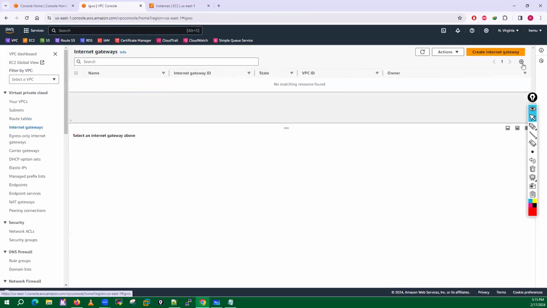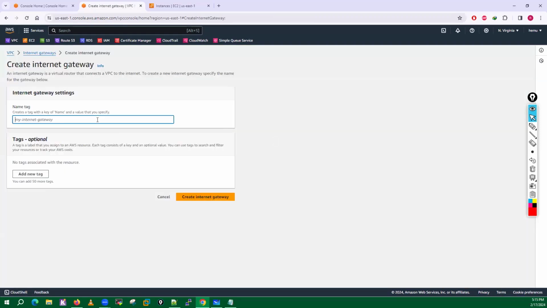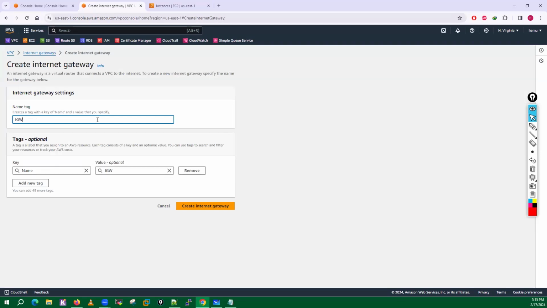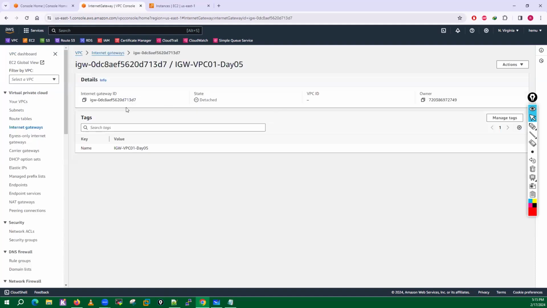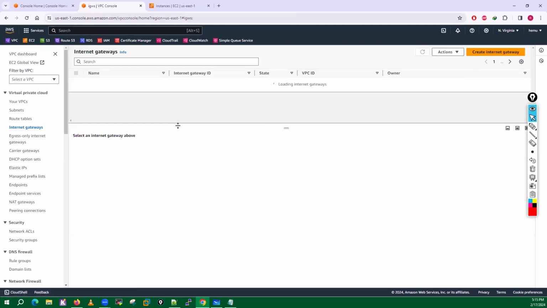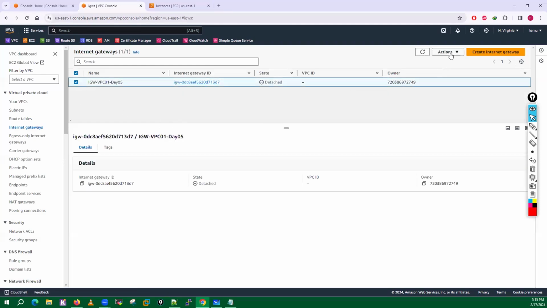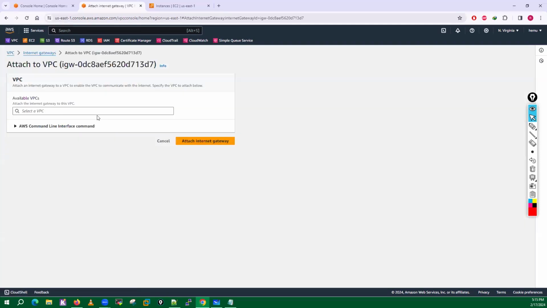I'll go here and create one internet gateway. This is something we have done multiple times. IGW VPC 01 day 5, create the internet gateway. Then select this internet gateway and attach it to your VPC.